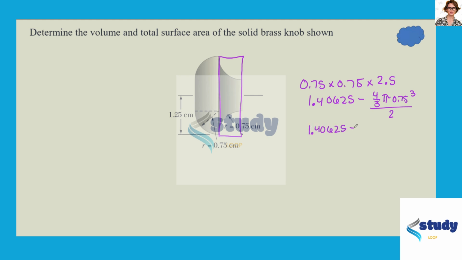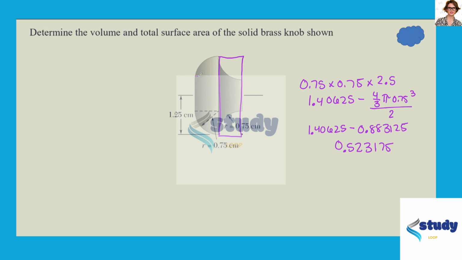So it's 1.40625 minus 0.883125. So 1.40625 minus 0.883125. And that's 0.523175. Okay, so that's the volume of this section here.